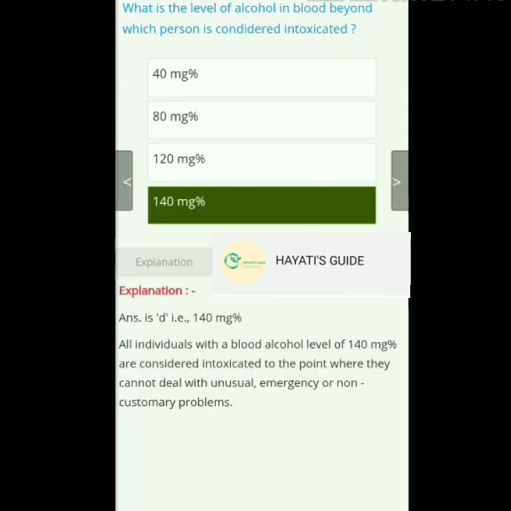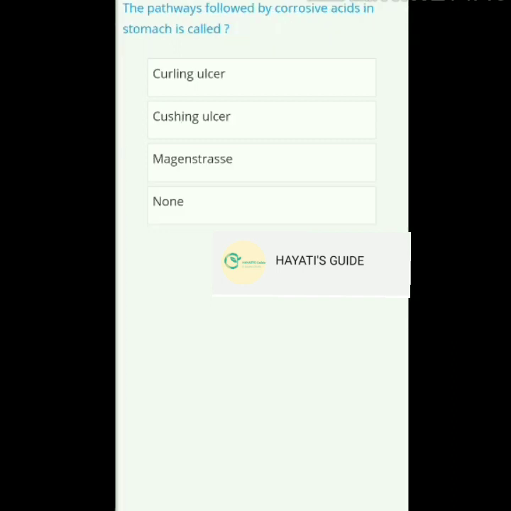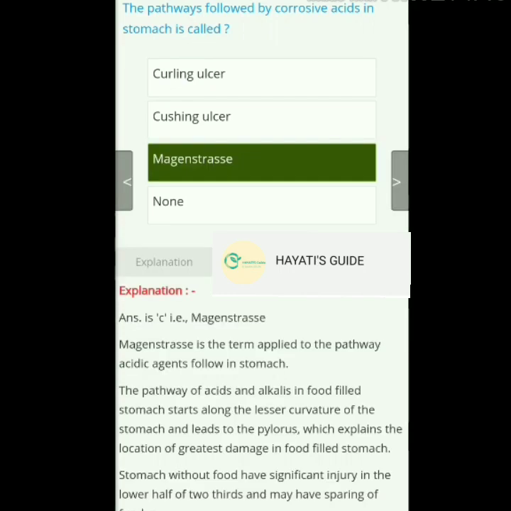So next question, what is the level of alcohol in blood beyond which a person is considered intoxicated? And the answer is 140 mg percentage. Next question. The pathway followed by corrosive acids in the stomach is called. Options are given below. And the answer is Magenstrasse. Just read the explanation by yourself for clear understanding.